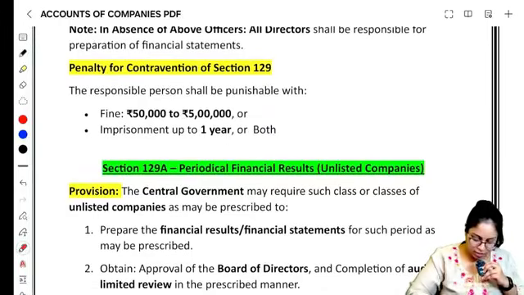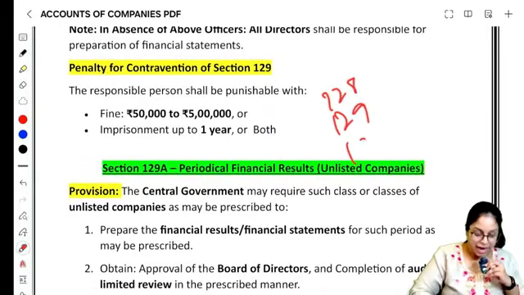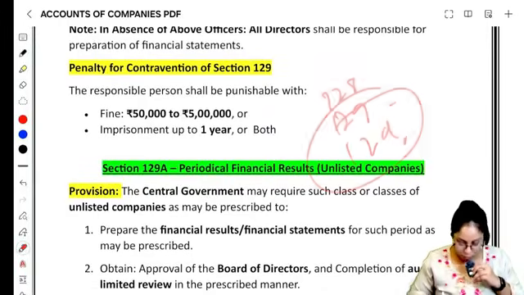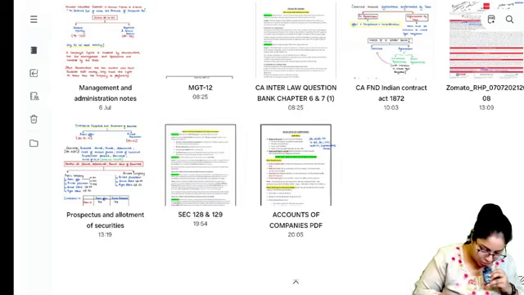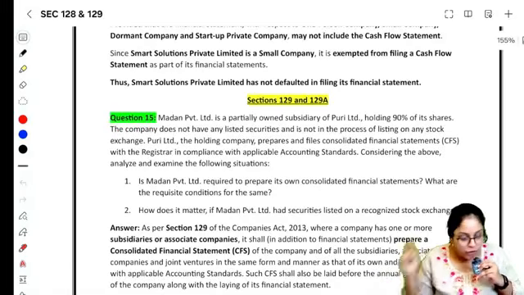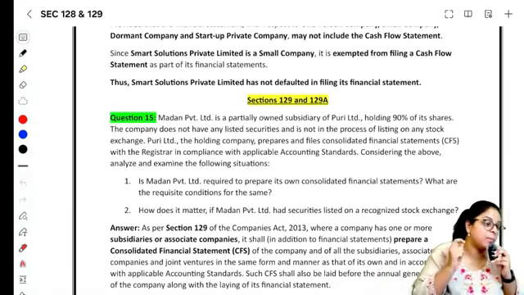We have completed section number 128, 129 and 129A. Let's see the questions of both these sections and complete this as well. Right, stick on with me a few more minutes and we will complete the whole chapter.